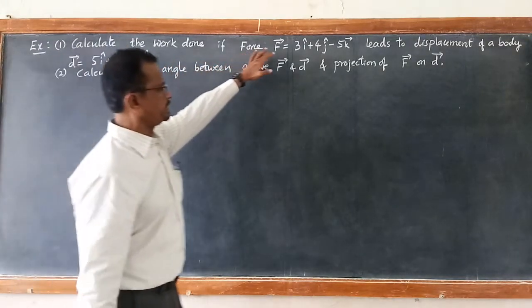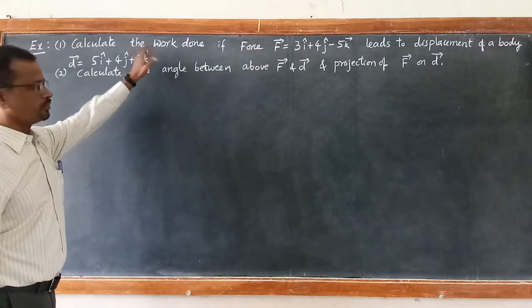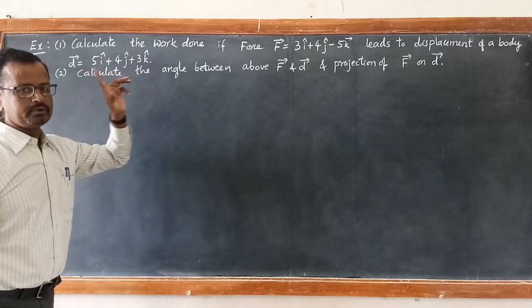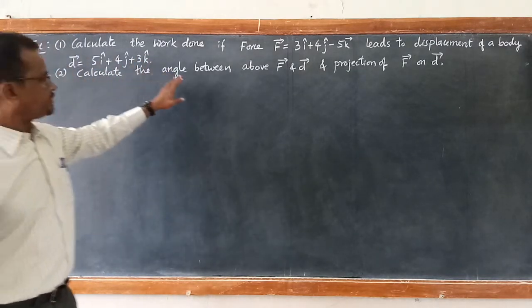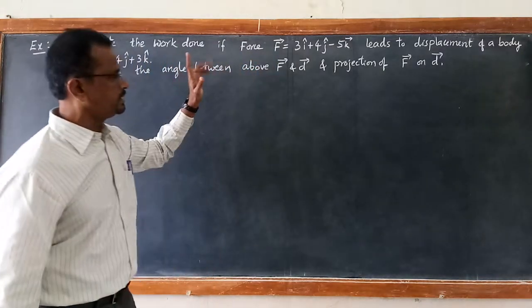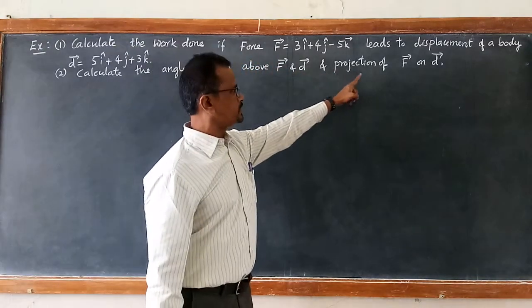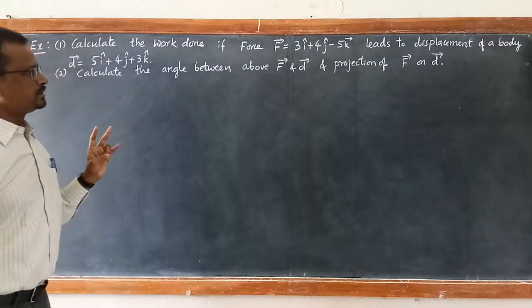So force vector and displacement vector are given. You are asked to find out work done. So work done W is equal to F dot D. Second, calculate the angle between the force vector and displacement vector, and calculate the projection of F on D. So these are the three things to be calculated.